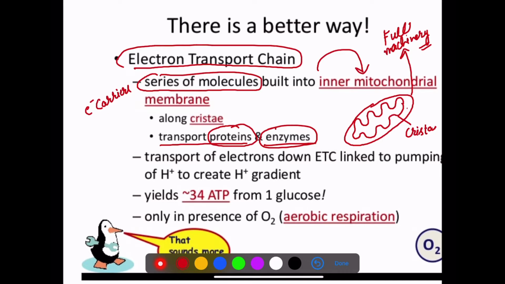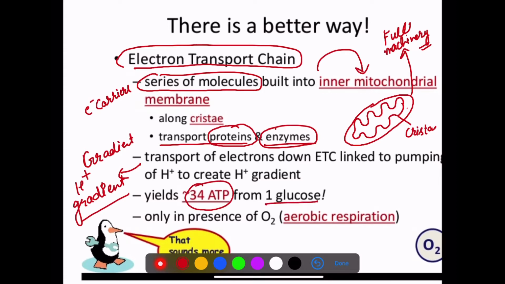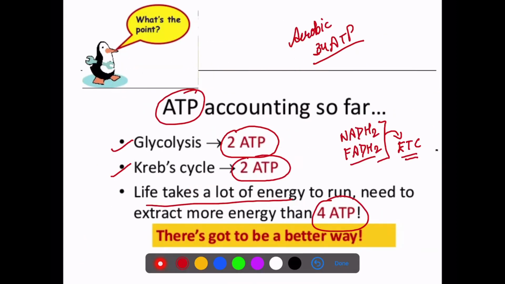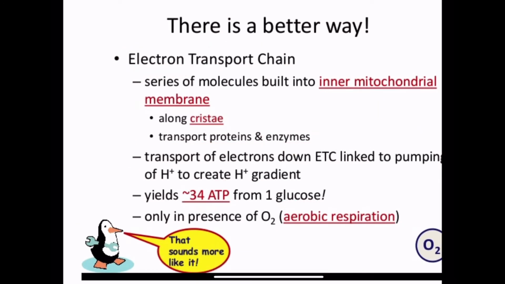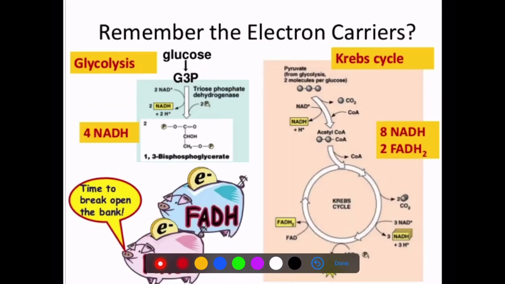So the purpose of discussing the ETC here is that we have to create a gradient, and you know very well from chemiosmotic synthesis that we are talking about the proton gradient here. We have to create it to produce 34 ATP from one glucose, which is produced in the presence of oxygen. See, 2 ATPs, 4 ATPs, and 34 ATP. Isn't there any difference? Yes, definitely we are looking for 34 ATP molecules.